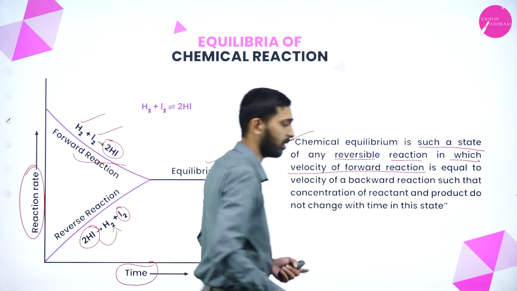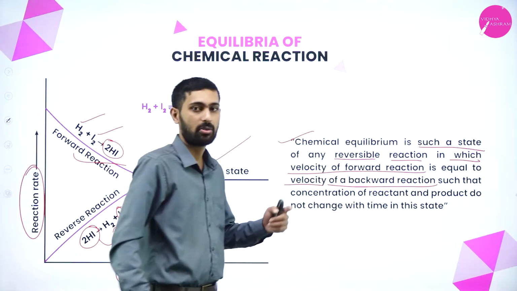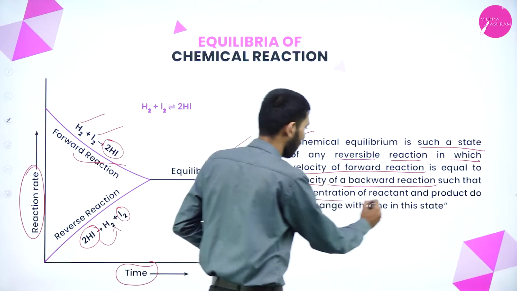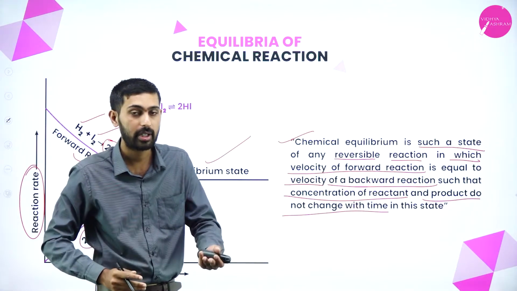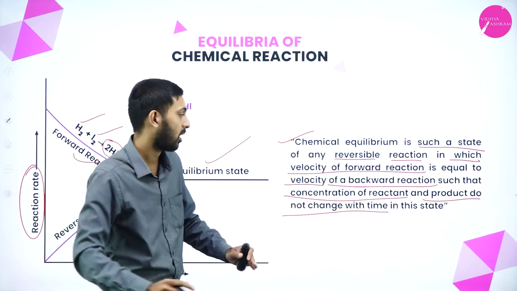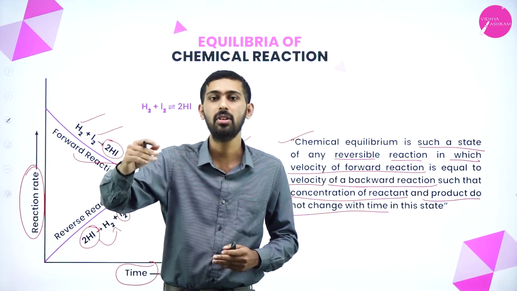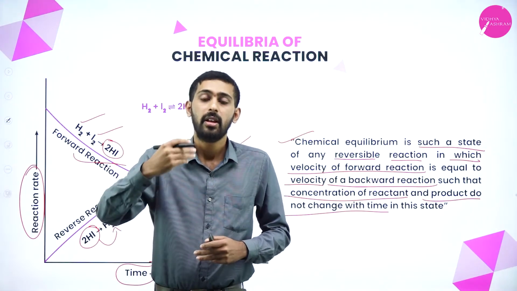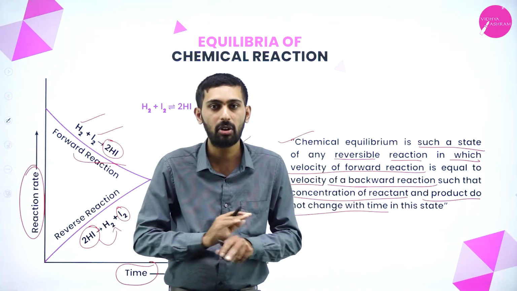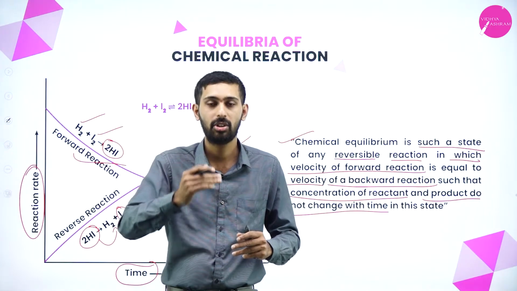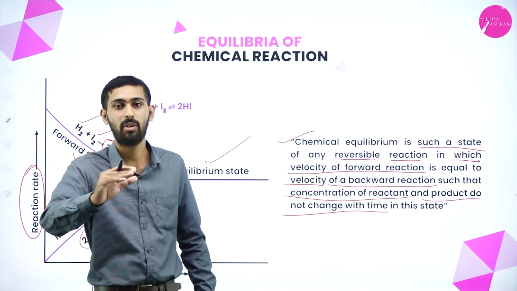So I have given that a chemical equilibrium is such a state of a reversible reaction in which the velocity of the forward reaction is equal to the velocity of the backward reaction, such that the concentration of reactant and product do not change. Concentration of product as well as reactant do not change with respect to time. If you have taken 10 ml of water which you convert into ice form, then again if you are converting ice to water, the same 10 ml only will be there. There will be no decrease in concentration, no decrease in the volume that you have taken. Then only we can say that it is an equilibrium state.